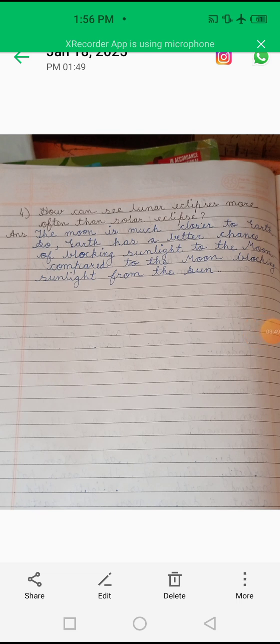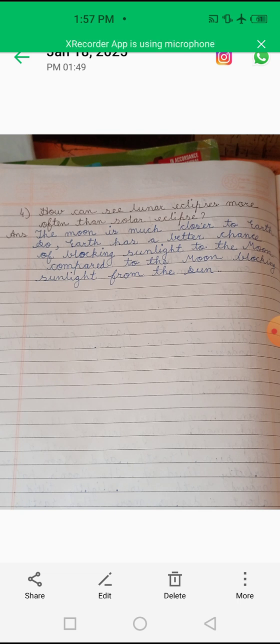Now let's come to the last question, that is, why can we see a lunar eclipse more often than a solar eclipse? So students, for this there are two reasons. That's because during a lunar eclipse earth casts a much bigger shadow on the moon than the moon casts on earth during a solar eclipse. Secondly, the moon is much closer to earth, over 300 times closer than the sun.